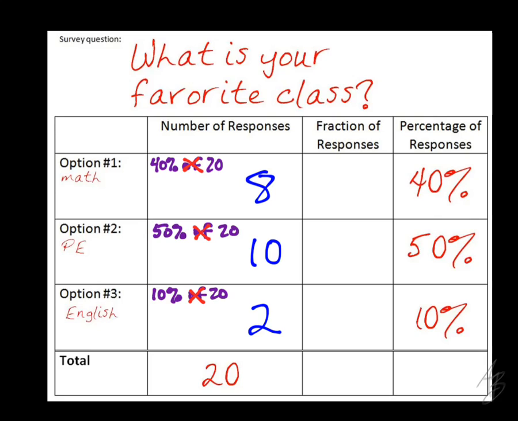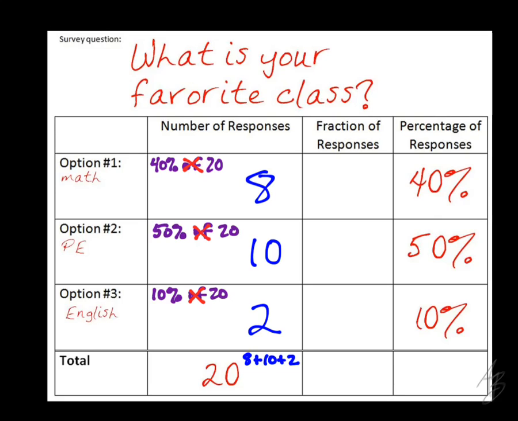Now, how could I check to make sure these answers make sense? The 8, the 10, and the 2. Well, we'll get to that in a second. But how many people did we ask total? 20, right? Should we check to make sure that we got 20 responses total? Yeah, it would be a good idea here to check to make sure that all of these add up to 20. So what is 8 plus 10 plus 2? 20. Okay, good. So down here, you don't have to write this down, but we could check to make sure that 8 plus 10 plus 2 gives us the total number of responses.